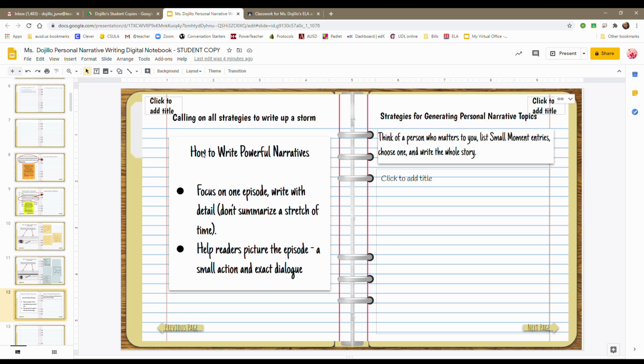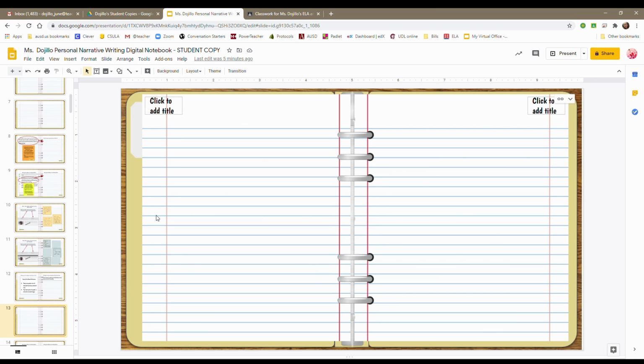And the topic is to think of a person who matters to you. List small moment entries, choose one, and write a story. So on this page, you're just going to jot down a person who matters to you, and you're going to list a whole bunch of small entries that you can write about. And I want you to pick only one to write about. And below is a place for you to type. And on the next page, you are given extra pages to continue writing.